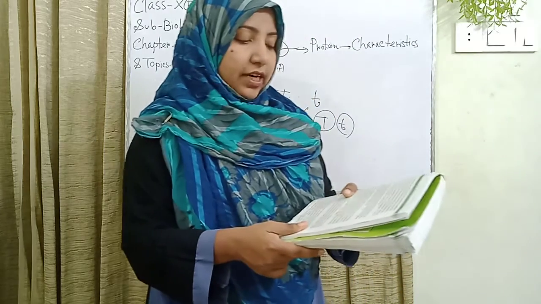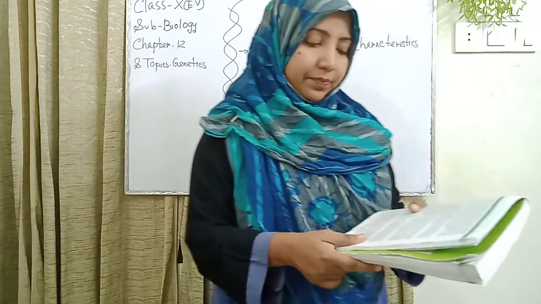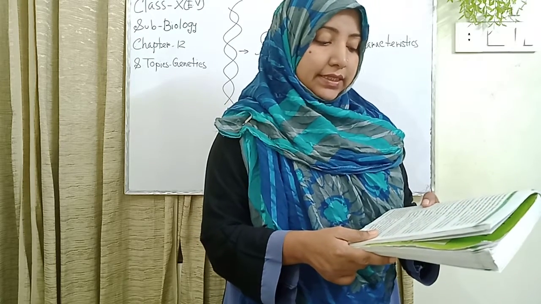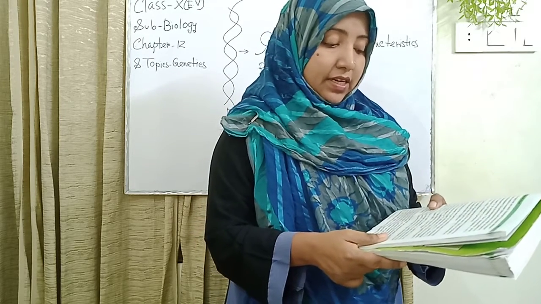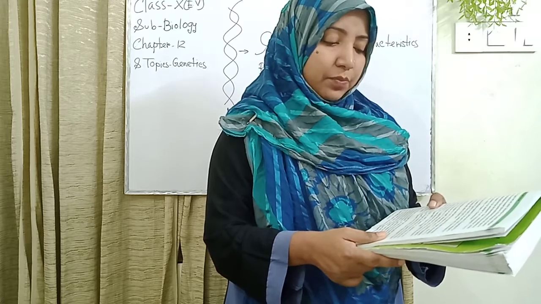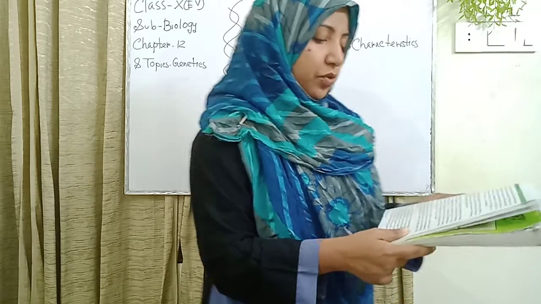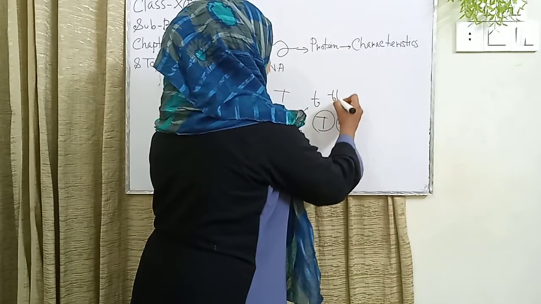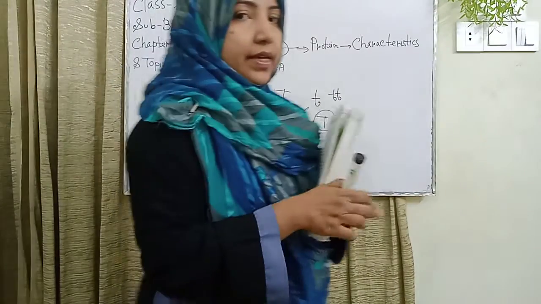When in an organism both genes are recessive, only then does the recessive gene express the recessive characteristics. Example, only a pea plant with small t has a short stem. This structure is the small t.